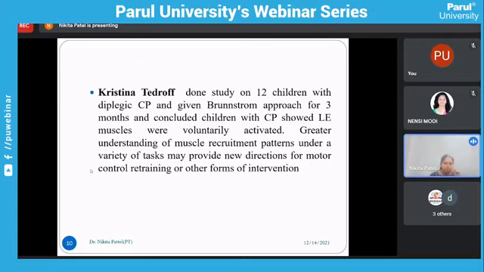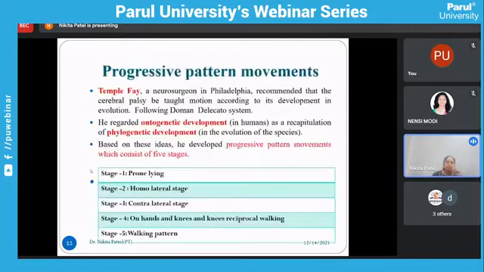Next is the progressive pattern movements. It was given by Temple Fay, and sometimes this approach is known as the Temple Fay approach. He was a neurosurgeon in Philadelphia and recommended that cerebral palsy patients be taught motion according to its development in evolution, following the Doman-Delacato system. So he regarded ontogenetic development as a recapitulation of phylogenetic development.